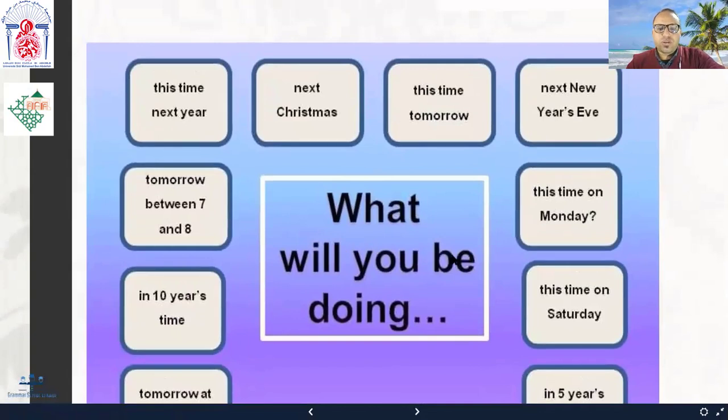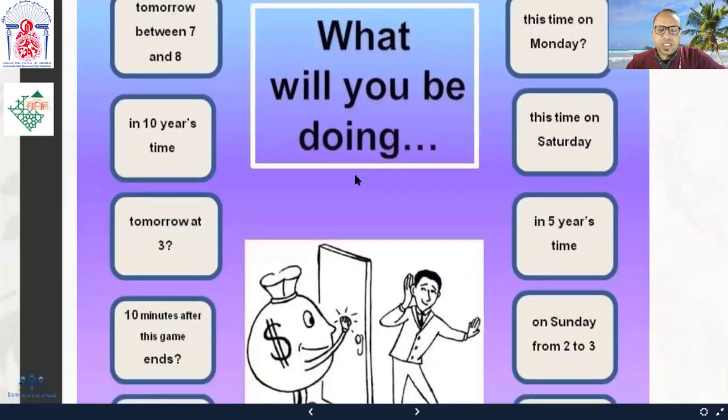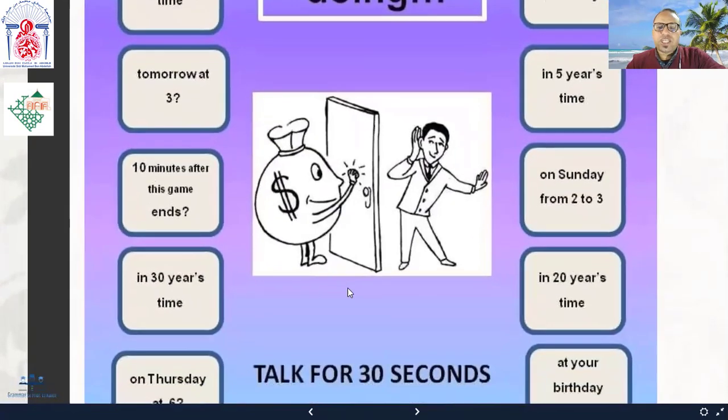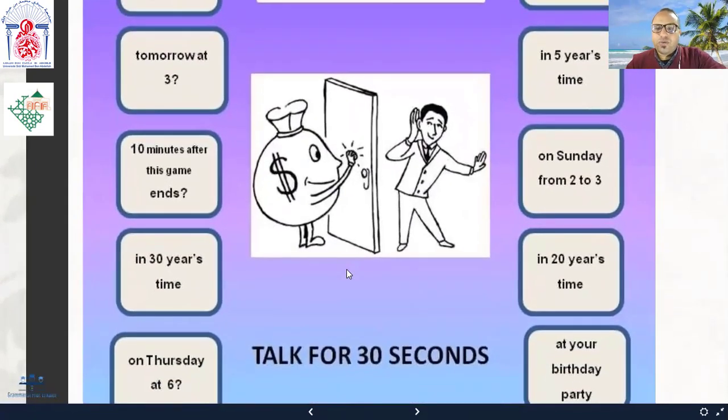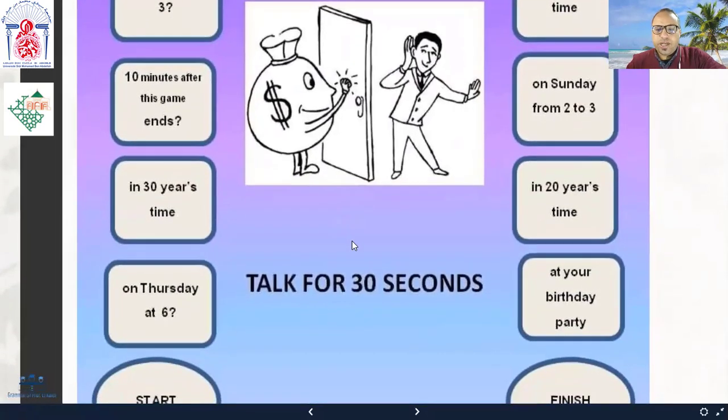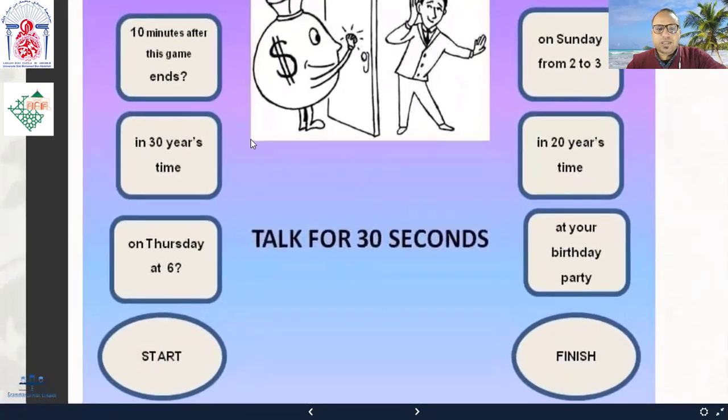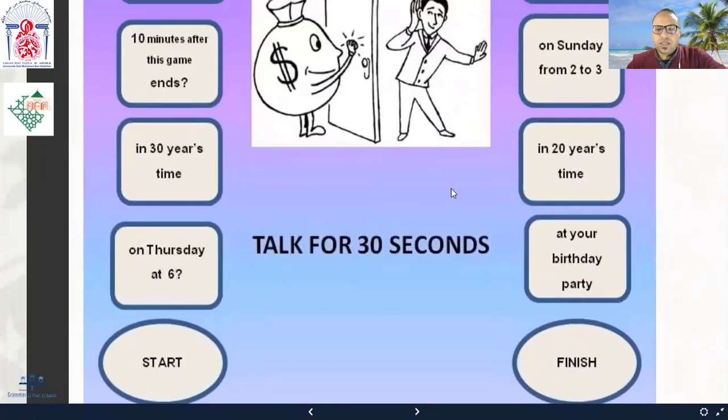For example, what will you be doing next Christmas? So give examples. What will you be doing this time tomorrow? Okay. What will you be doing next New Year's Eve? What will you be doing this time on Monday? What will you be doing in 10 years' time? What will you be doing this time on Saturday? Now, all of these questions are simply meant to give you the chance to practice the use and the form of the future continuous. And I hope that you will give at least one example for each of these questions, okay?